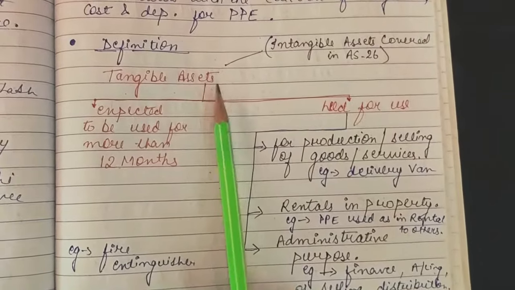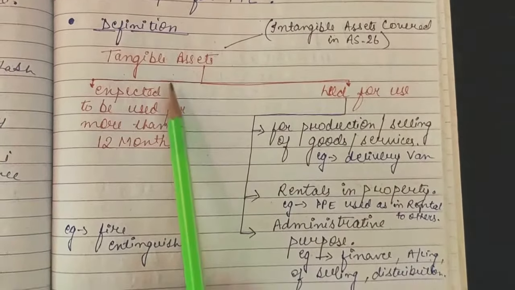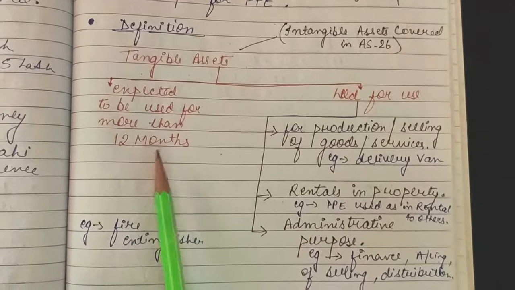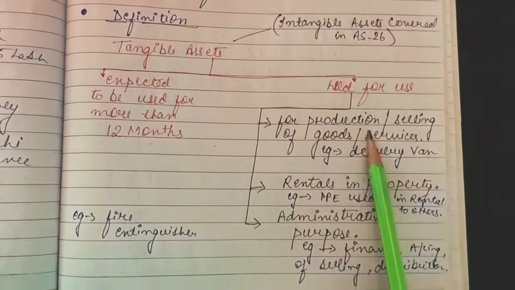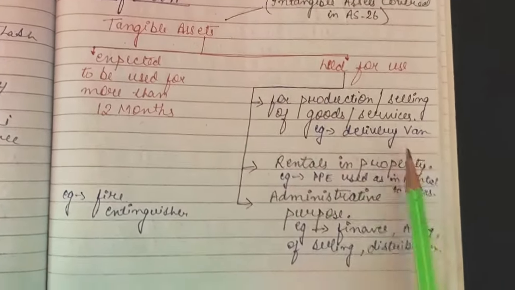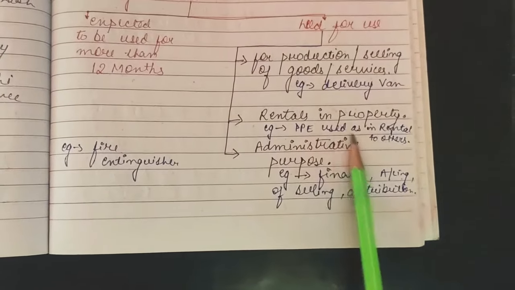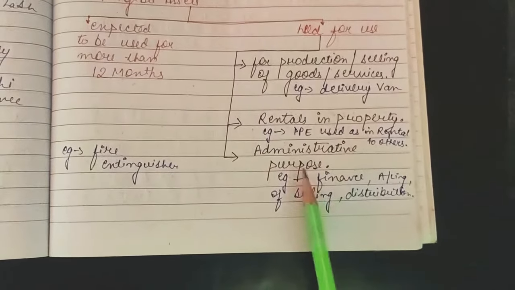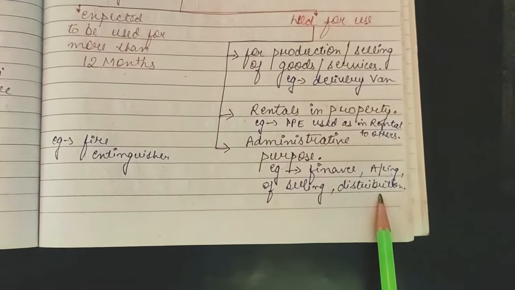Tangible assets. Okay, so property, plant and equipment are tangible assets which are expected to be used for more than 12 months and held for use for production or selling of goods or services, for example a delivery van, for rentals in property, for example property, plant and equipment used as rental to others, and for administrative purposes, so for example finance, accounting, selling or distribution.